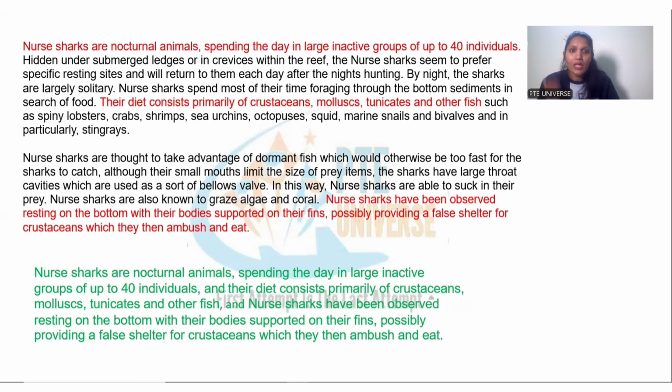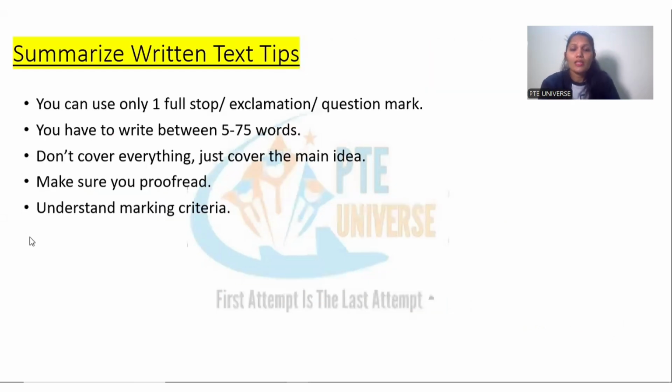If you don't have time, try to make sure in 10 minutes you find the lines, you connect them using a connector, you proofread, because spellings are very important in this task, and a very, very important thing is that there should be one full stop, that is at the end. Now, there are a lot of people who sometimes add U dot S dot, like there's another full stop. So you need to make sure your answer has only one full stop, whether it's an exclamation or question mark, which also counts as a full stop. If you add 2 full stops, you will get a straight away 0.